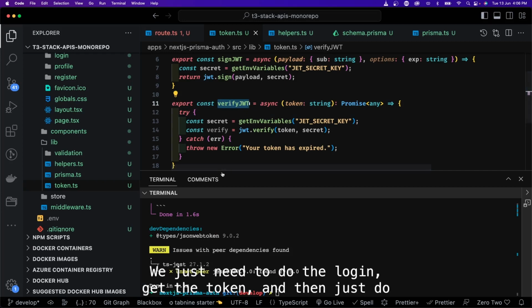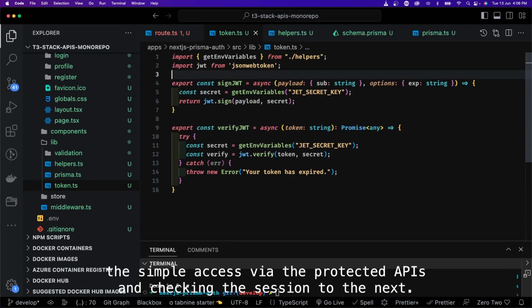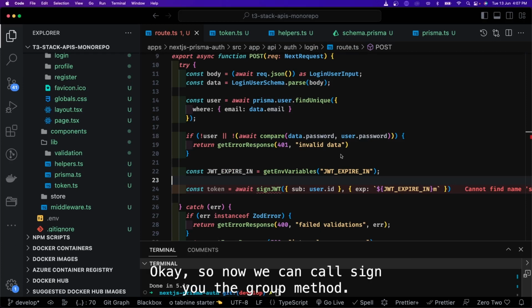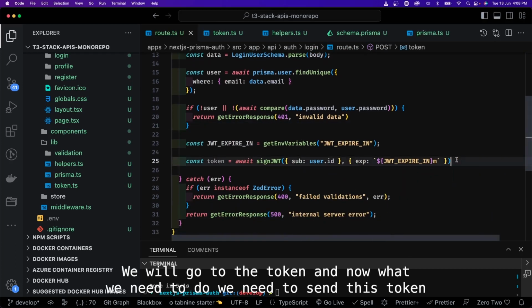Now what we need to do is the login, get the token, and then do the simple access, create protected APIs and check the session through the Next.js middleware. So still a long way to go. Okay, so now we can call the sign JWT method. This we will import. So here we will get the token.